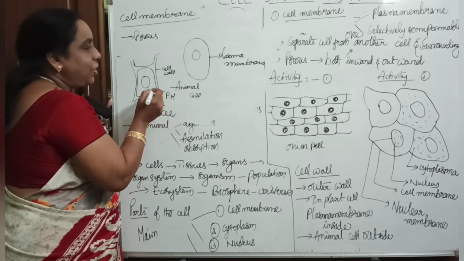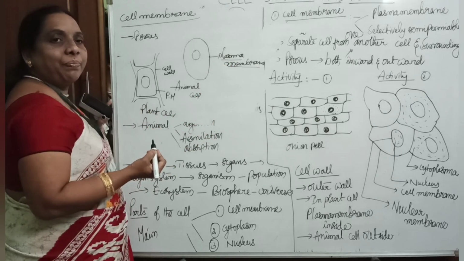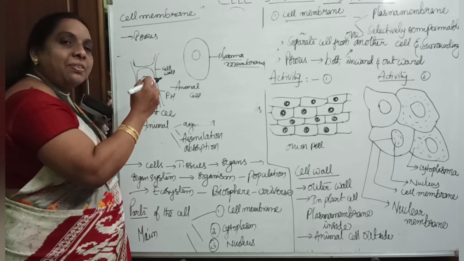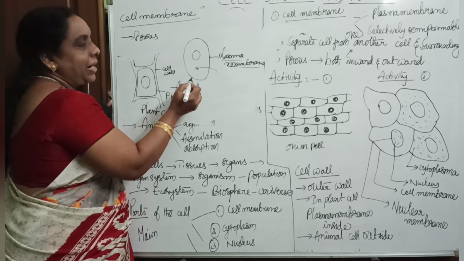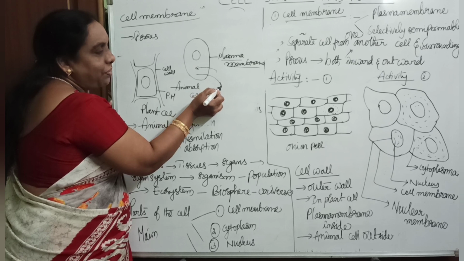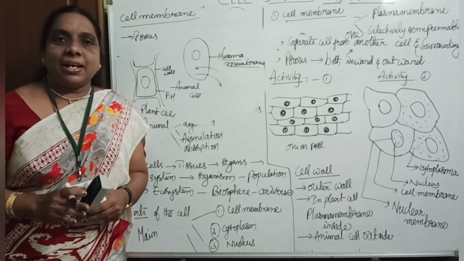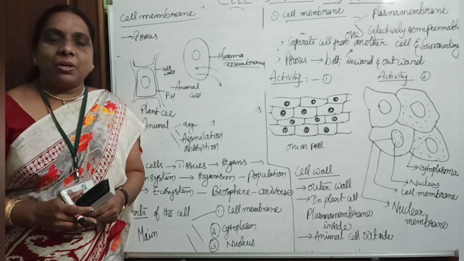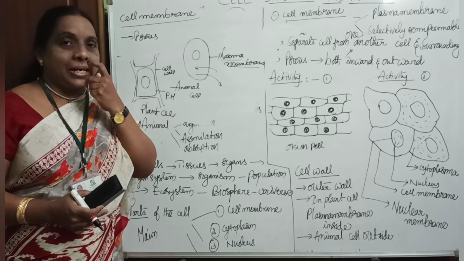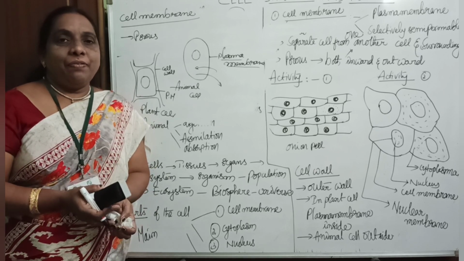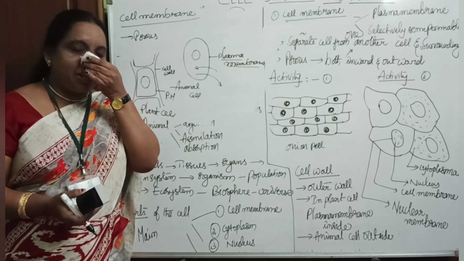So the outer layer is the plasma membrane. What does this outer layer do? It allows inward movement, and in the same way it allows outward movement. If the wall is tough and hard, like a cement wall or a brick wall, it does not allow this. As it is porous, if you go to higher classes, class 10 and plus 1 and plus 2, there we will study it.